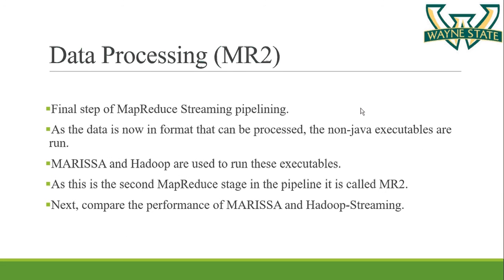The next step is data processing, which is also MR2. This is the final step of the MapReduce streaming pipeline. As the data is now in the format that can be processed by the non-Java executable, the non-Java executables are run. Marisa and Hadoop are used to run these executables. We will be studying the performance of both of these frameworks on the executables. As this is the second MapReduce in the pipeline, this step is also called MR2.